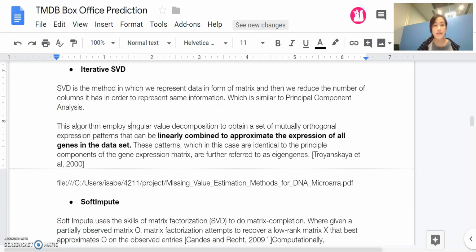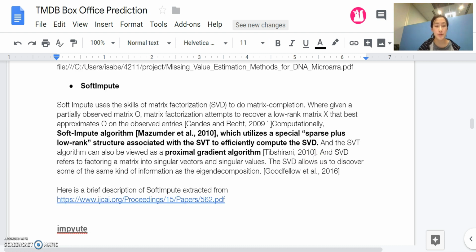The next one that we have is iterative SVD, which obtains a set of mutually orthogonal expression patterns that can be linearly combined to approximate the expression of all genes in the data set. And then the next one that we have is soft impute, which is similar to the iterative SVD that we had before, but it also utilizes sparse plus low-rank structure associated with SVD, which is a proximal gradient algorithm to compute the SVD.